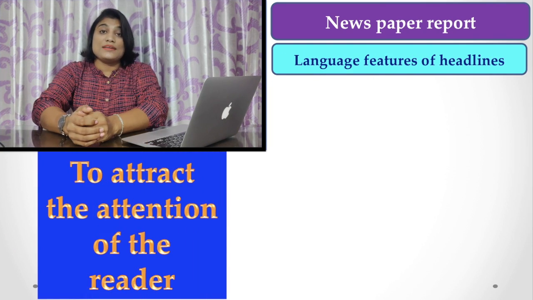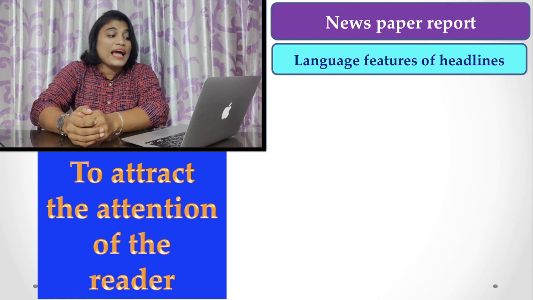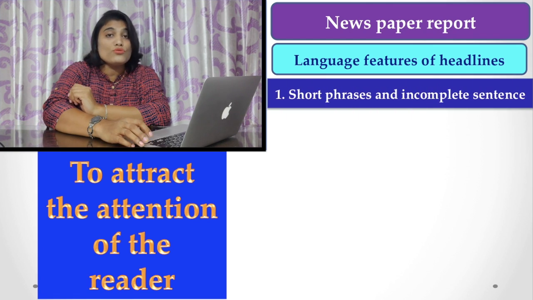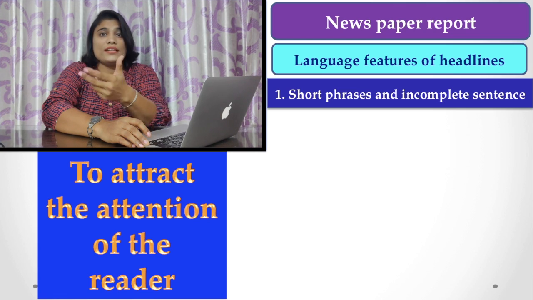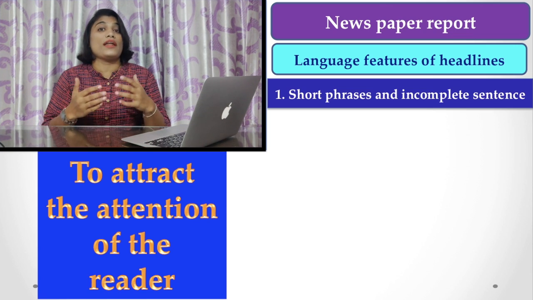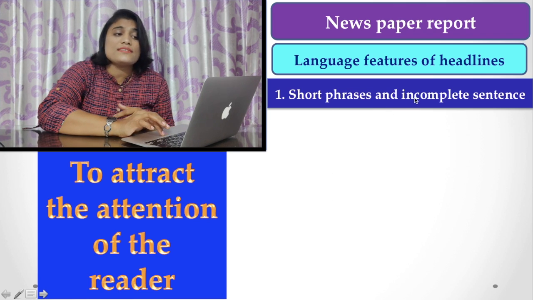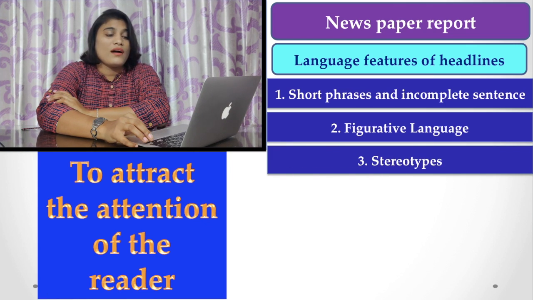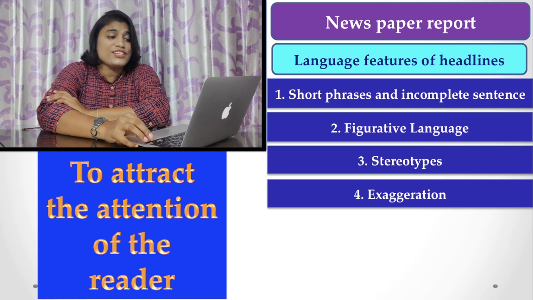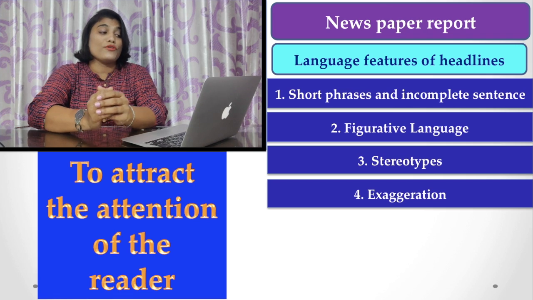Now, another important feature you have to keep in mind is the language feature of a headline. This is a very important thing. To attract the attention of the reader, you have to choose a very good headline, because this is the first part. Why do they read your article? Because you have to make it more and more attractive to the reader. For that reason, you have to choose short phrases and incomplete sentences. It may be figurative language, stereotypes, exaggeration, etc. So you have to keep this in mind while choosing the title or the headline of your report.